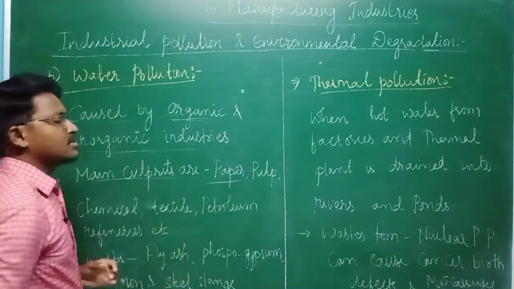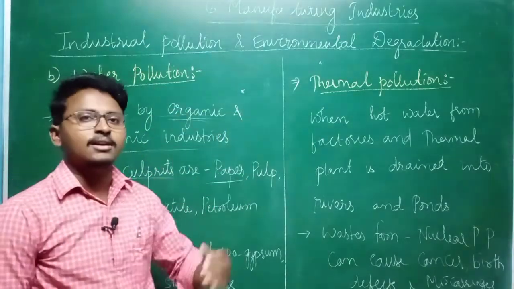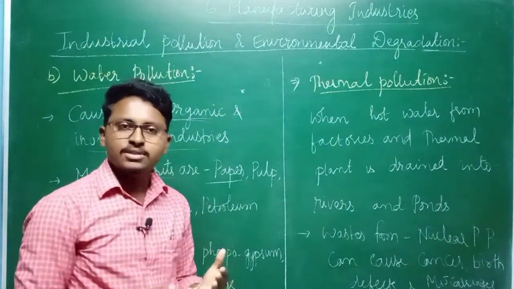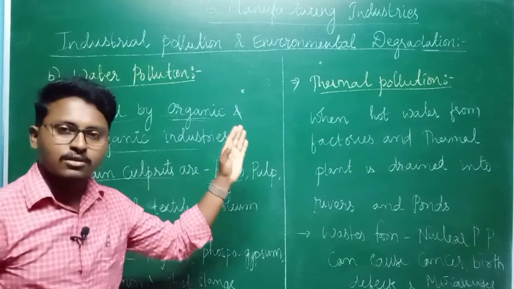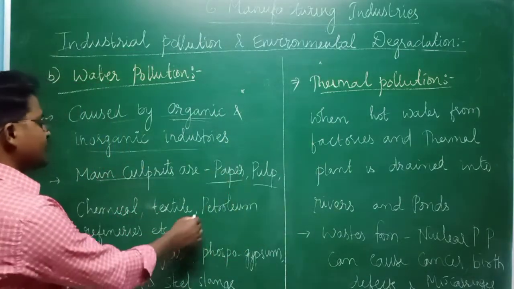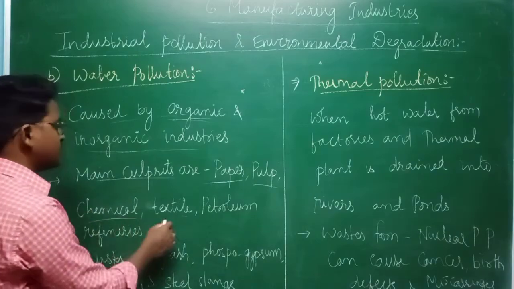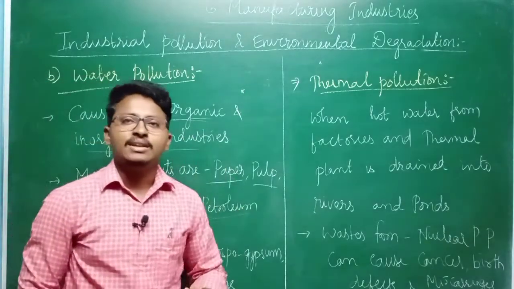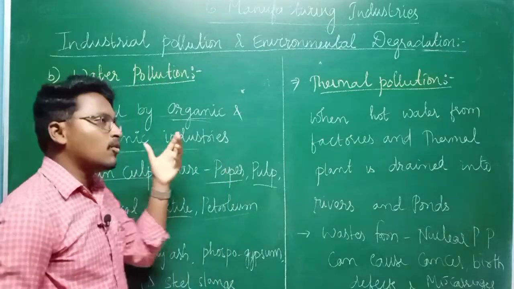basically the paper industry, which we have already seen in air pollution. So the paper industry is causing air pollution, and at the same time it is also causing water pollution. Then you can say pulp industries, chemical industries, textiles, petroleum refineries, etcetera. So a lot of industries are causing water pollution.